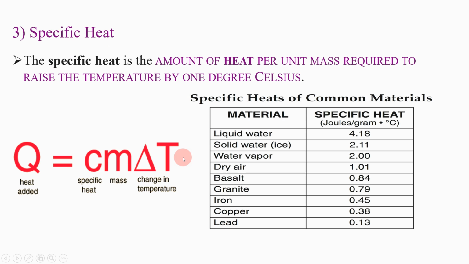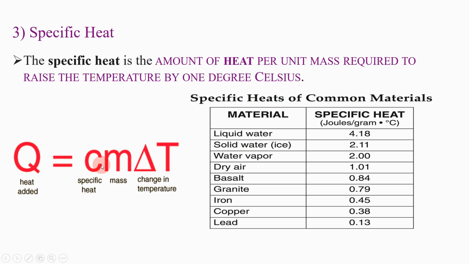What next? The next physical property is specific heat. Specific heat is the amount of heat per unit mass required to raise the temperature by 1 degree Celsius. Let me repeat, specific heat is defined as the amount of heat per unit mass required to raise the temperature by 1 degree Celsius. It is given by this formula: Q, the heat added, is equal to C, the constant for specific heat, times M for mass, times delta T, the change in temperature.